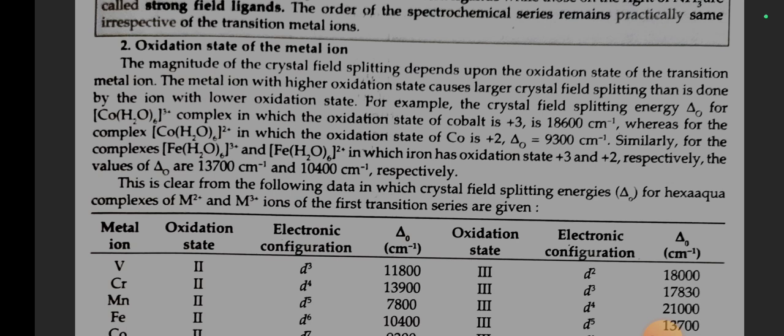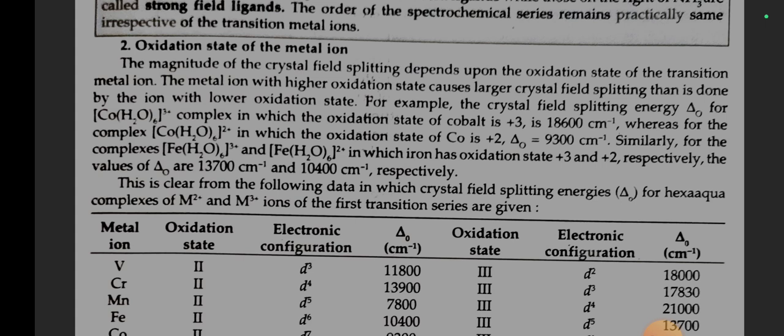The metal ion with higher oxidation state causes larger crystal field splitting than is done by the ion with lower oxidation state. For example, the crystal field splitting energy delta O for the Co(H2O)6 3+ complex, in which the oxidation state of cobalt is +3, is 18,600 cm inverse, whereas for the Co(H2O)6 2+ complex, in which the oxidation state of Co is +2, delta O is 9,300 cm inverse.